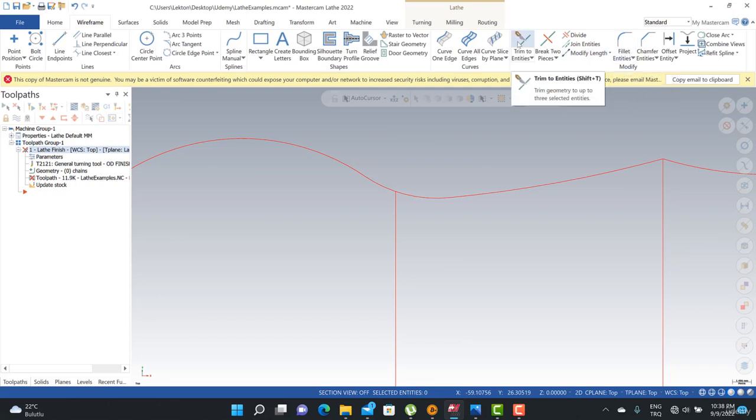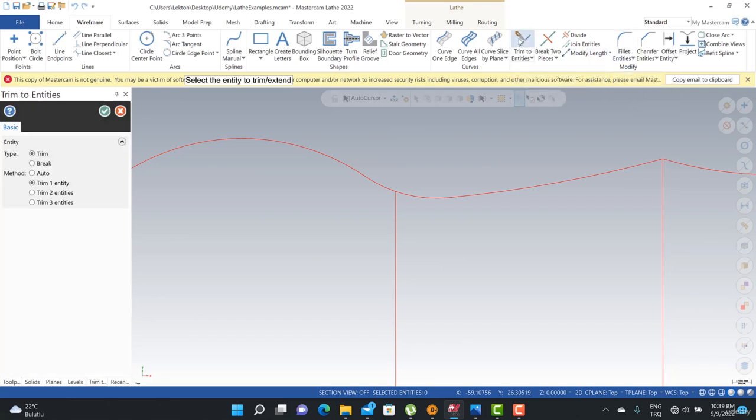We can click here, trim to extend entities options. As a type, we have two options here, trim and break. I can hit the break option here, and one entity, so I can select my arc, and then I can select my line to be able to break my arc.